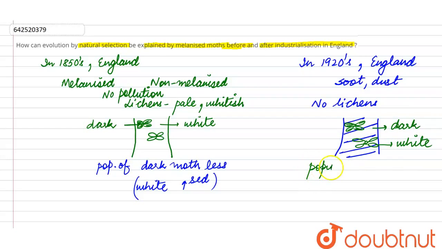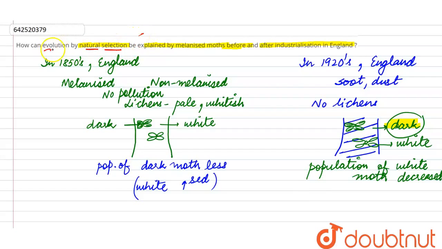So the population of white moth decreased. That means it was a type of natural selection, where the moths selected by nature were the ones which were dark, because they could not be picked up by the predator. So this was taken as an adaptation by the moth against a dark background. So this is how natural selection can be explained as a phenomenon of evolution which occurred in England before and after industrialization. So this is all about this query.